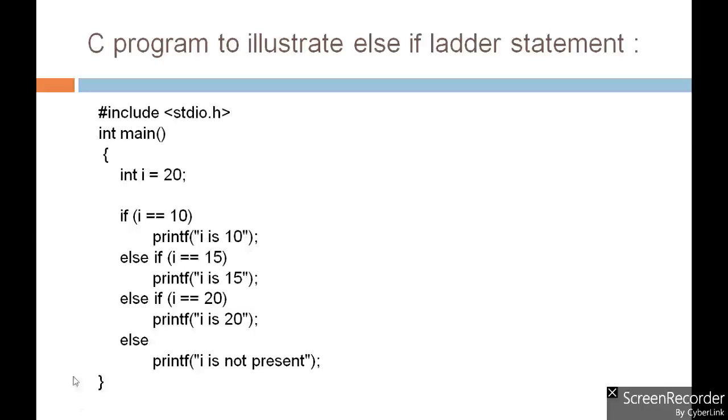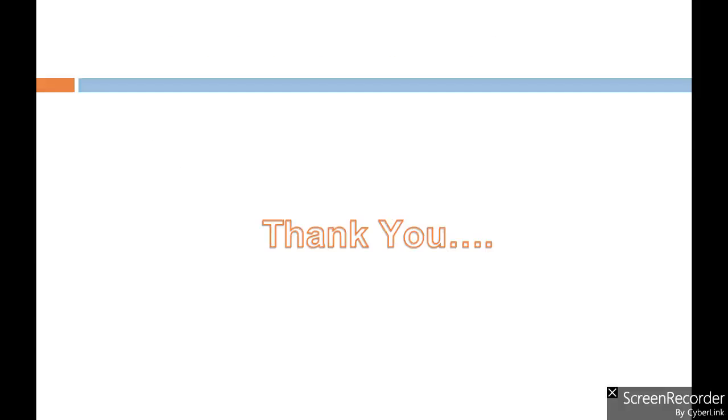So for this particular program, the value of I is 20. So condition 1 and condition 2 become false, and condition 3 becomes true because I is equal to 20. So the condition 20 is equal to 20 is true, and it will print I is 20. So we will get the output I is 20. So this is the simplest example of if else if ladder in C.